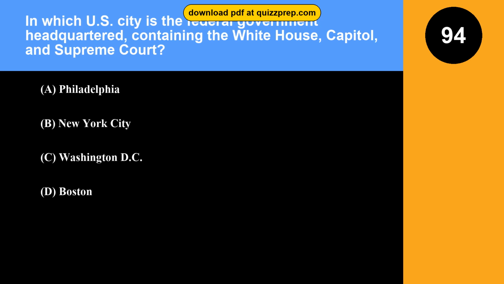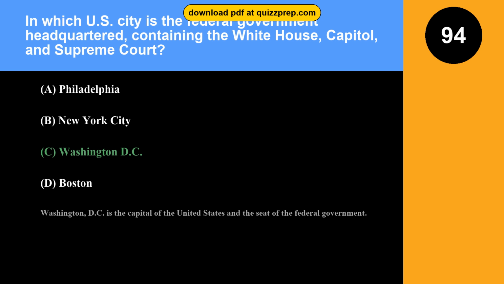Question 94. In which U.S. city is the federal government headquartered, containing the White House, Capitol, and Supreme Court? Option A, Philadelphia. Option B, New York City. Option C, Washington, D.C. Option D, Boston. The correct answer is option C, Washington, D.C. Washington, D.C. is the capital of the United States and the seat of the federal government.